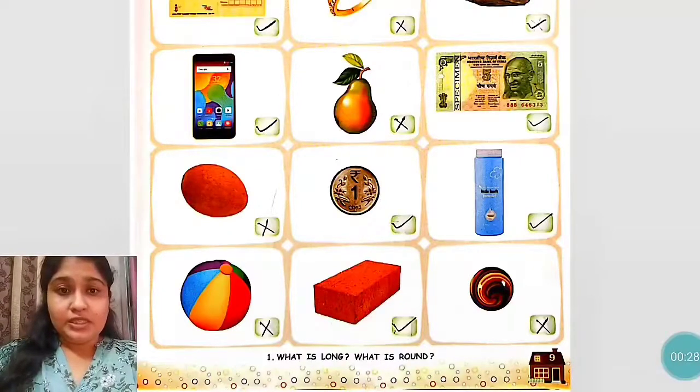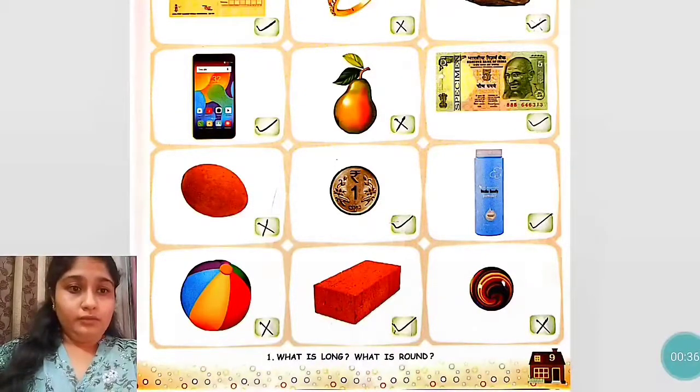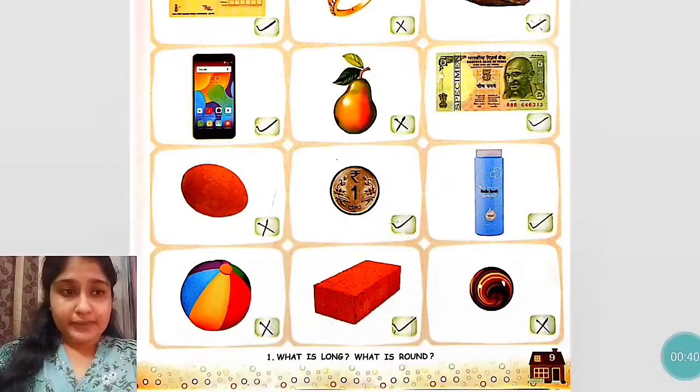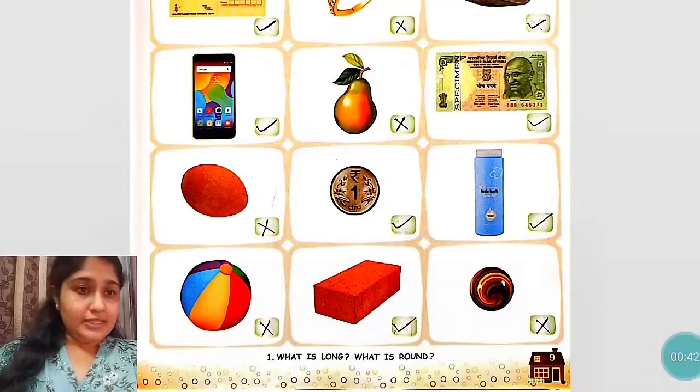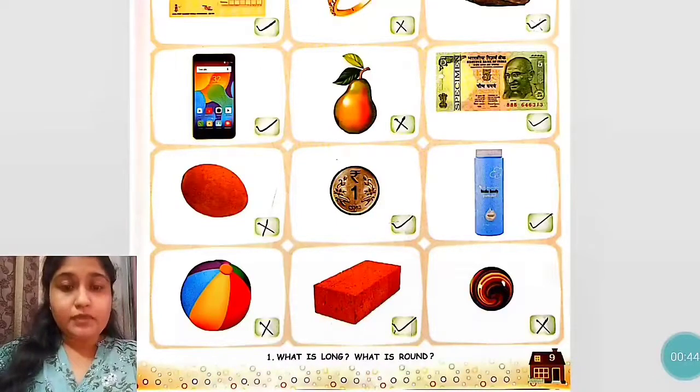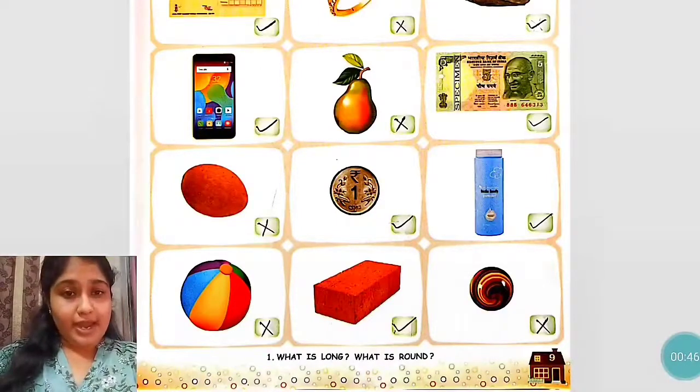The next one is the brick. Okay, so brick का हम ढेर बना सकते हैं. So in the box put a tick mark there. The last object is marble. Marble is round in shape and this round object shape cannot be stacked. So in the small box put a cross there.